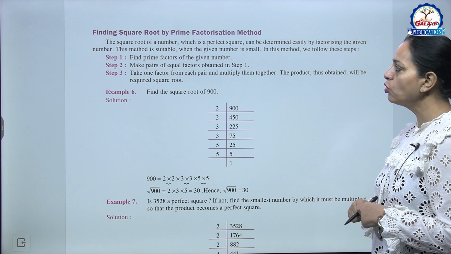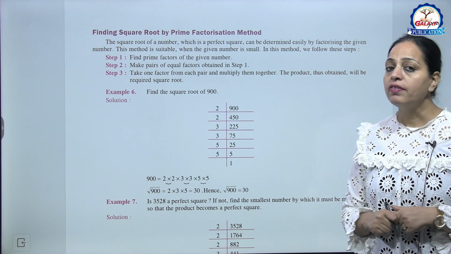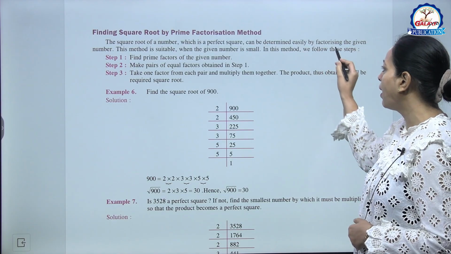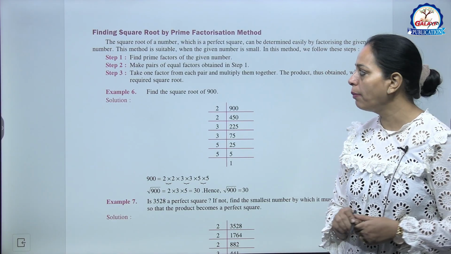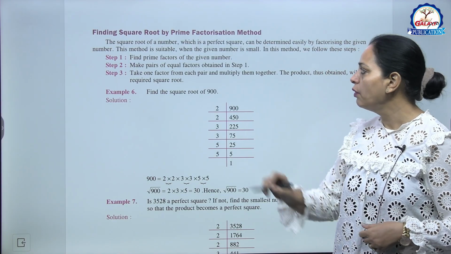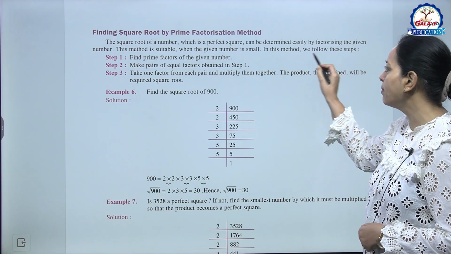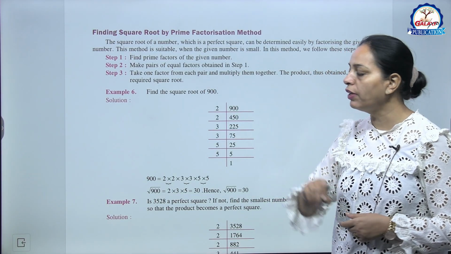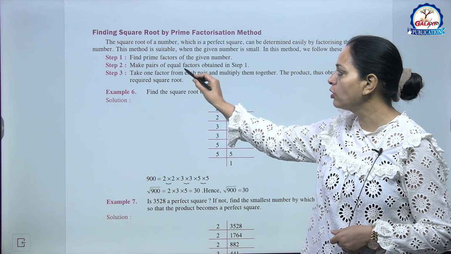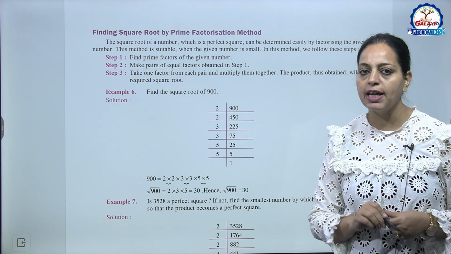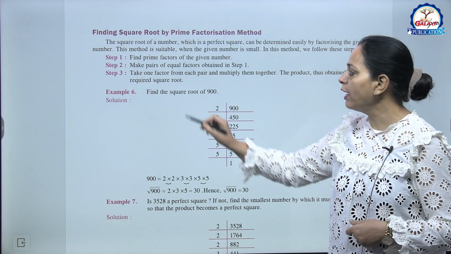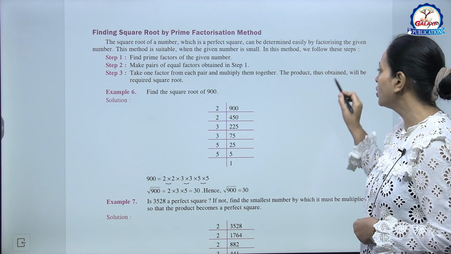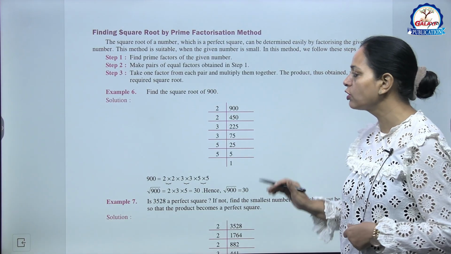Now finding the square root by the prime factorization method. The square root of a number which is a perfect square can be found easily by factorizing the given number. This method is suitable when the given number is small. In this method we follow these steps. Step 1, find prime factors of the given number. Step 2, make pairs of equal factors obtained in step 1. And step 3, take one factor from each pair and multiply them together. The product thus obtained will be the required square root.